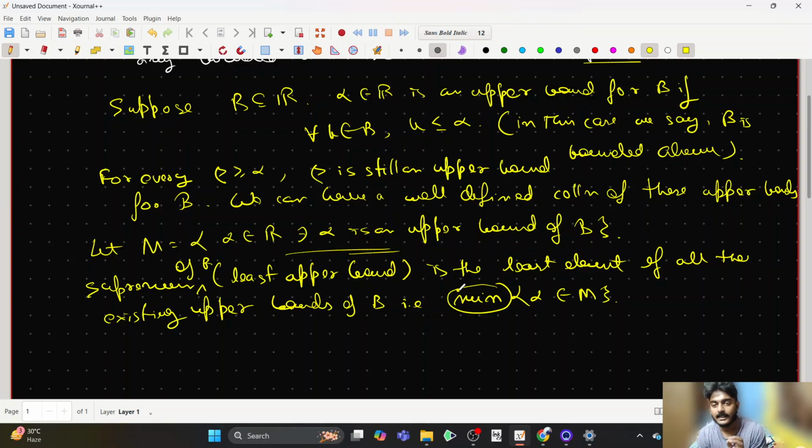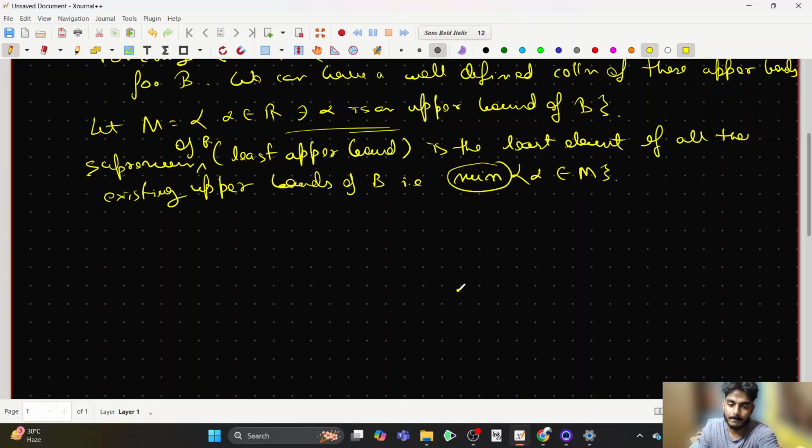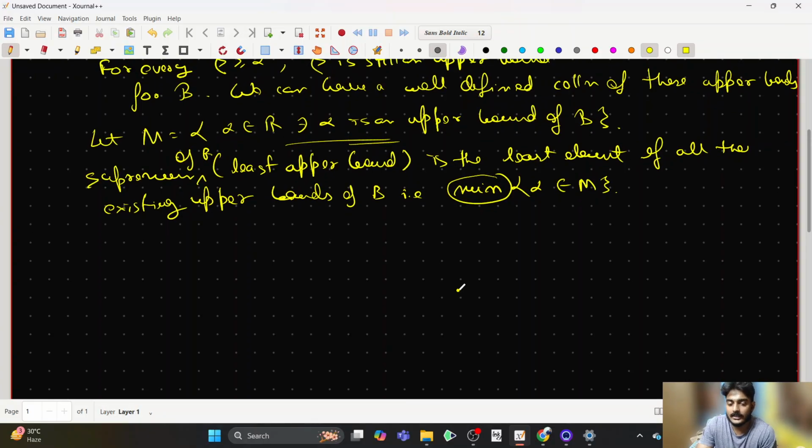And that least element of all these upper bounds will be called the supremum of that set. Fine? Okay. Now it is obvious that you are not sure whether such a minimum element exists or not. Like in the case of natural numbers, we know that if I choose any subset of the natural numbers, it will always have a least element. That is not precise in the case of real numbers, because the real set is not bounded below. But it is made to be a property of the reals. And that's where the importance of the reals comes in handy.